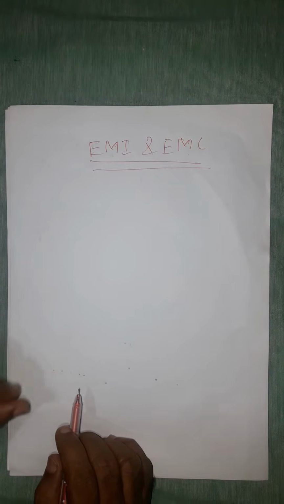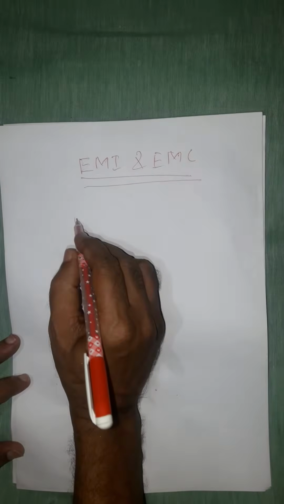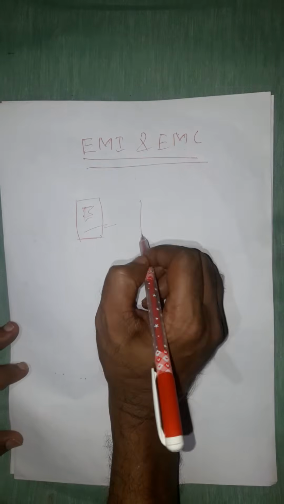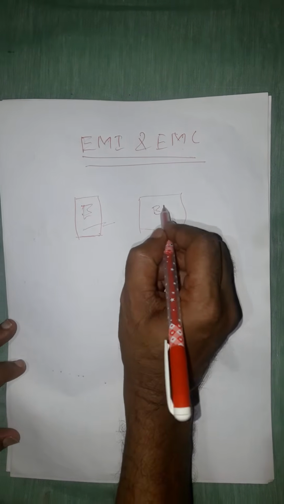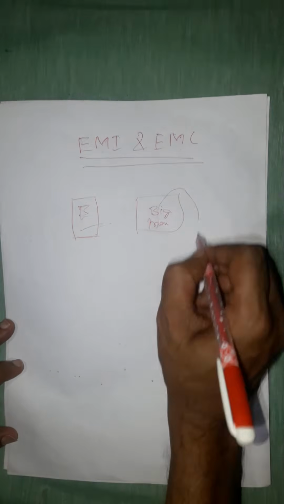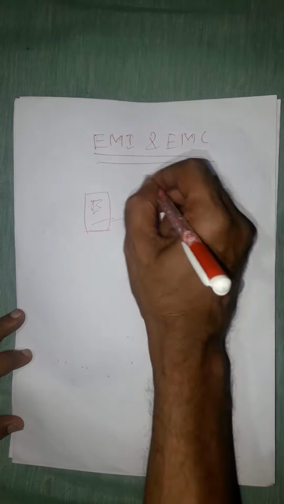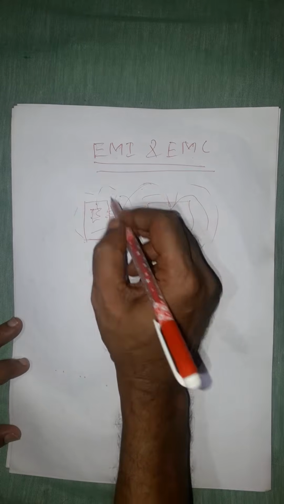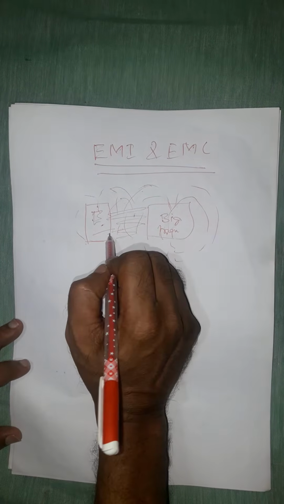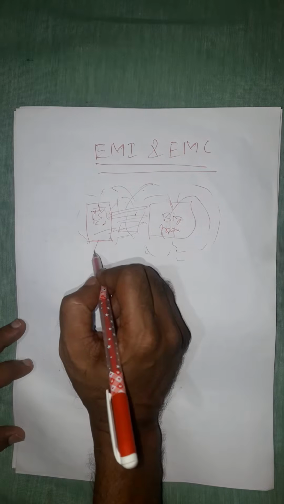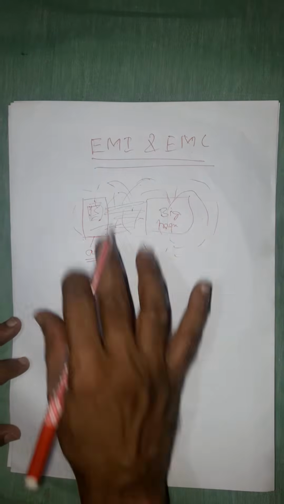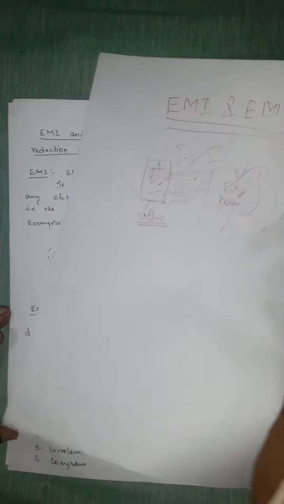Electromagnetic interference. Suppose you are having a mobile phone in your hand. If you take that mobile phone nearer to a big transformer that is having an electromagnetic field, here your mobile phone also has electromagnetic fields. There is an interaction between electromagnetic induction and electromagnetic interference between these two. Therefore the signals in your mobile phone get affected. So this is called electromagnetic interference. This is a live example for electromagnetic interference.